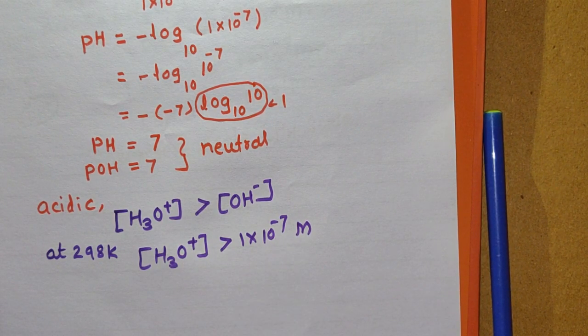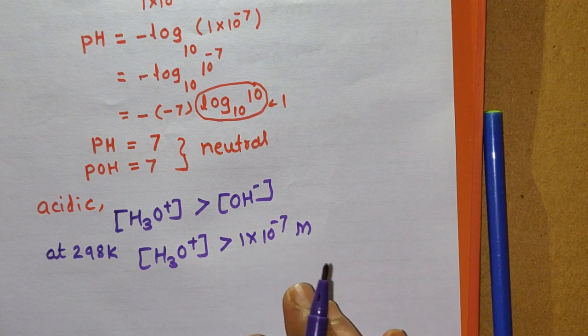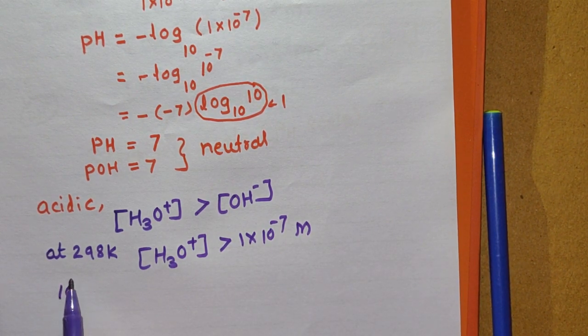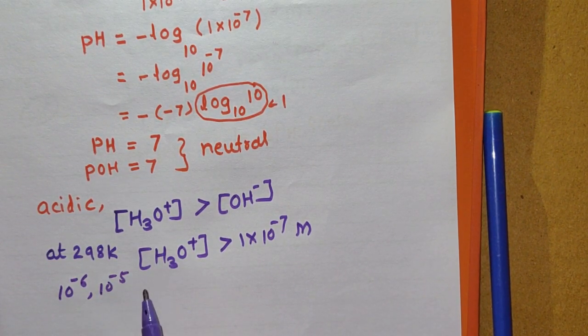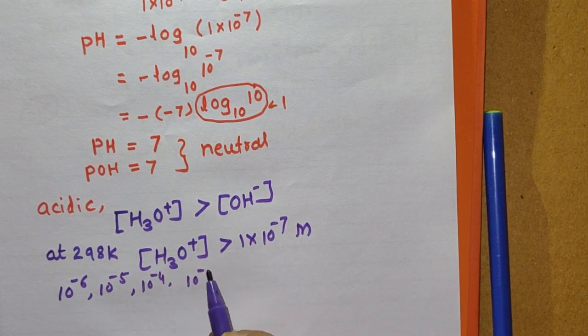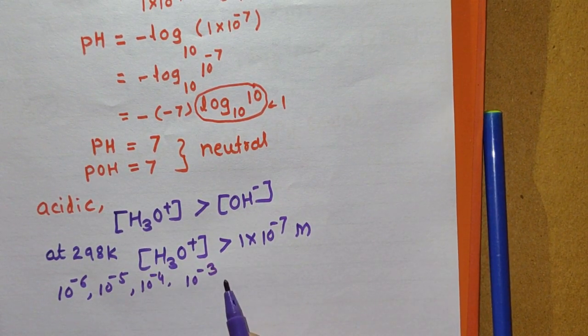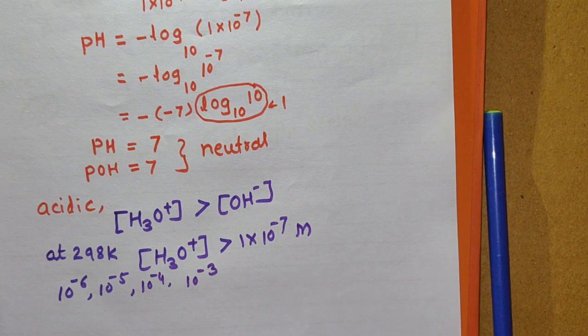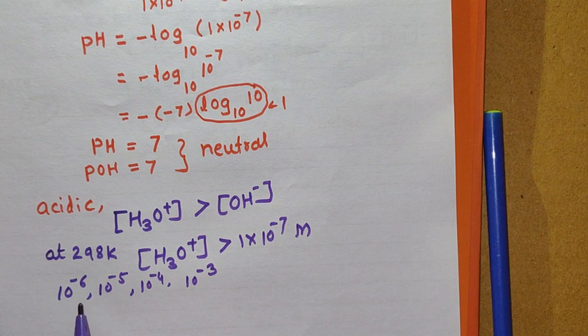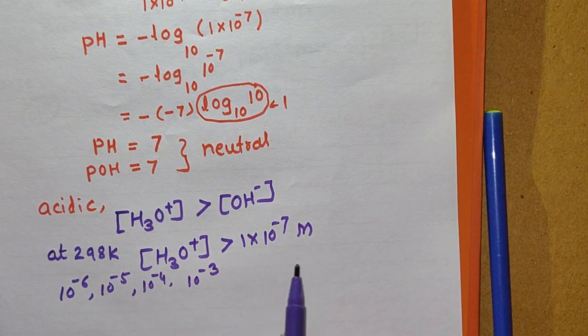Now the values greater than 10 raised to minus 7, you can consider it can be 10 raised to minus 6, 10 raised to minus 5. In between, the values are there, 10 raised to minus 4, 10 raised to minus 3, 10 raised to minus 2, 10 raised to minus 1 and 10 raised to 0, like this. If you substitute all these values in the equation of pH, you can obtain the values from 7 to 0.